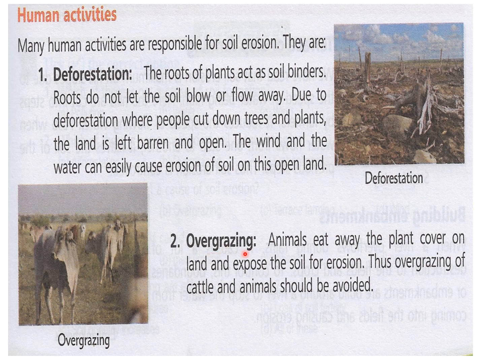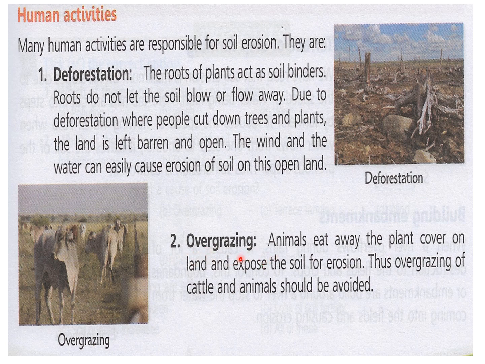Then overgrazing also. Animals eat away the plant cover on land and expose the soil for erosion. Thus, overgrazing of cattle and animals should be avoided. Like when farmers take the sheep for grazing. Grazing matlab charne ke liye, khana khane ke liye.